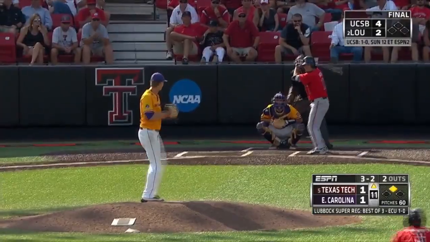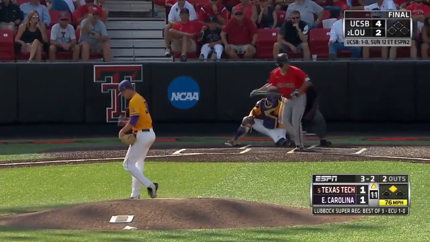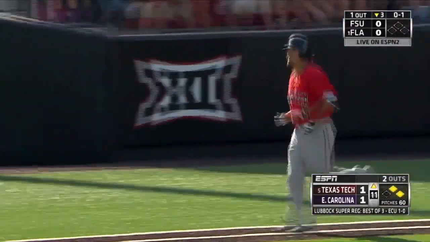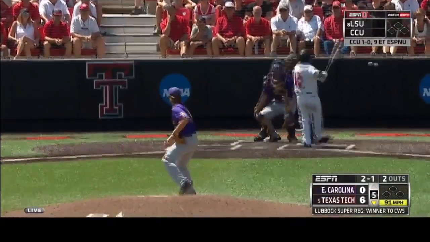This hitter did not make an attempt to get out of the way of this pitch, and this hitter tried to intentionally get hit by the pitch. This hitter should be awarded first base.